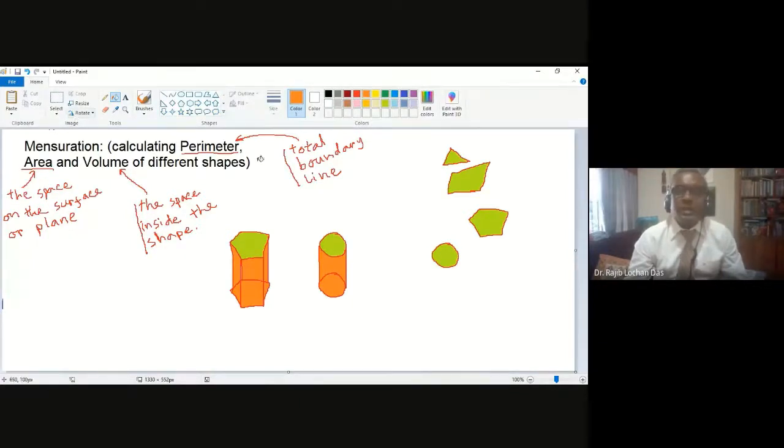Let me make another one. Let me take this one. Here I'm copying this and making a 3D shape from this, and it is like this. What do you think? This is a 3D shape also.